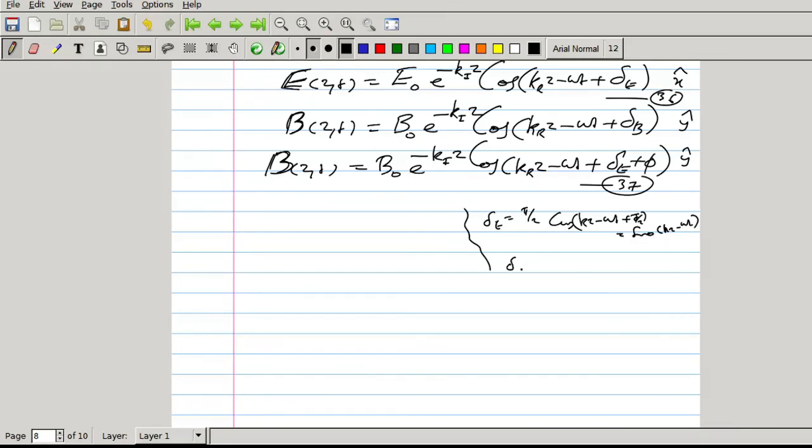If delta B is delta E plus phi, that is pi by 2 plus phi. Let us take phi as pi by 2. Then delta B will be pi by 2 plus pi by 2, equal to pi. That means cos(kz minus omega t plus pi) is minus cos(kz minus omega t).